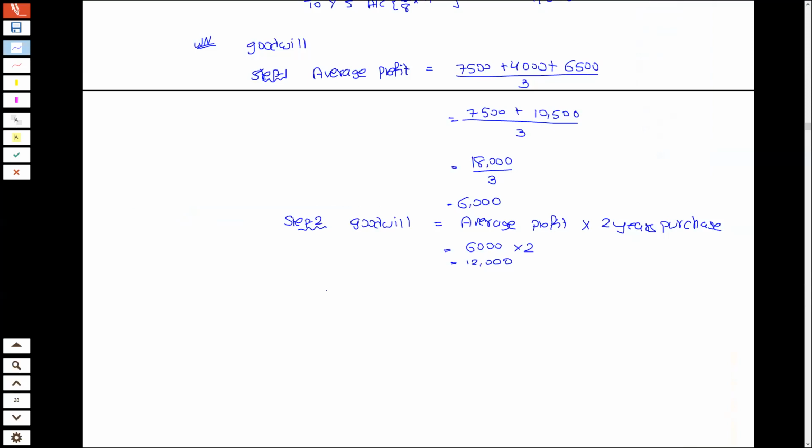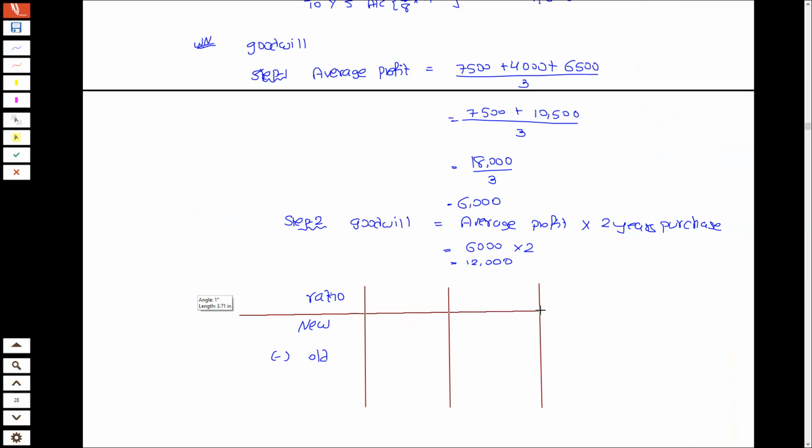And to distribute the goodwill, I need to follow one structure: new ratio minus old ratio. It will give me either gain or sacrifice. उसके base पर I can divide, okay, the goodwill.